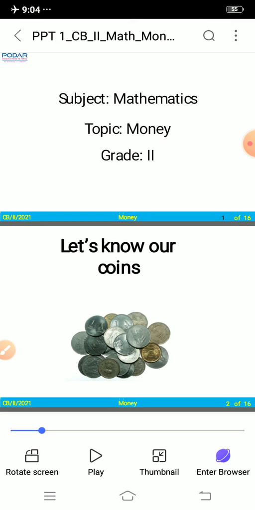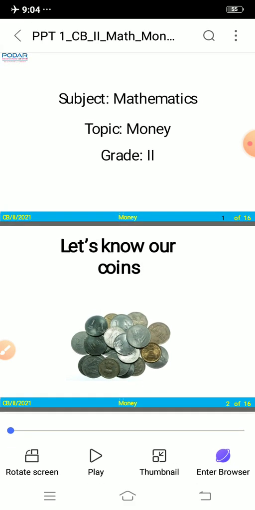And now, children, when the shopkeeper gives fruits or vegetables to your parents, what do your parents give them in return? Because that shopkeeper will not give it for free, right? So children, we give them money. So your parents buy fruits, vegetables, and everything by giving money.